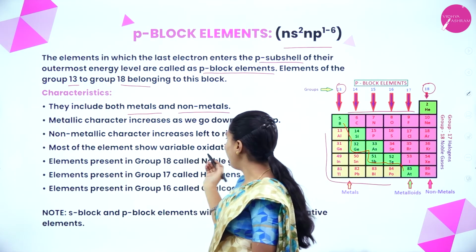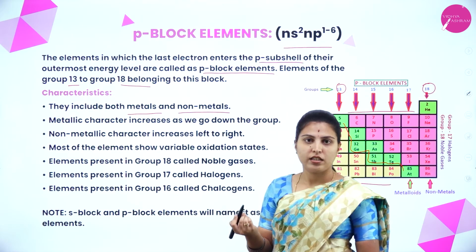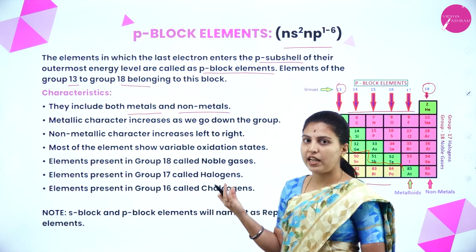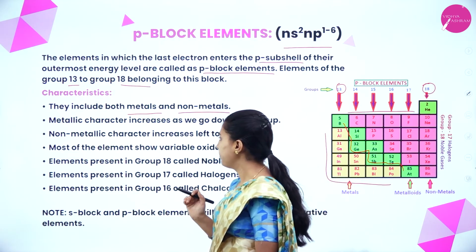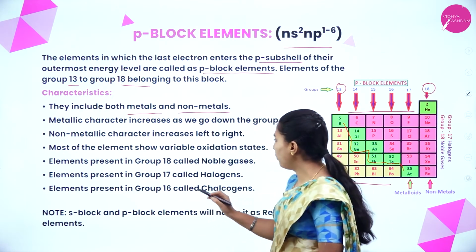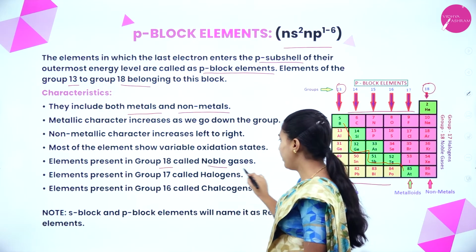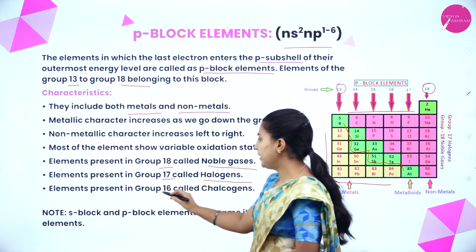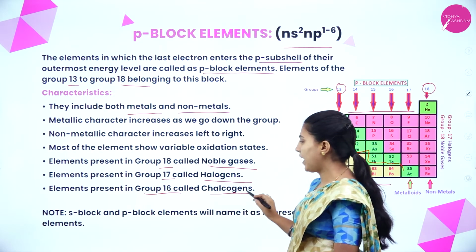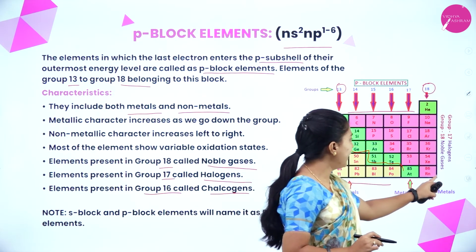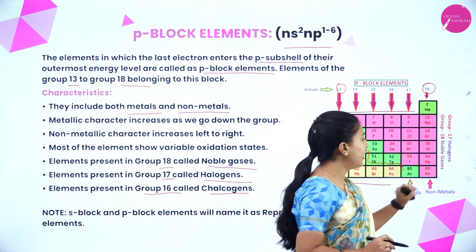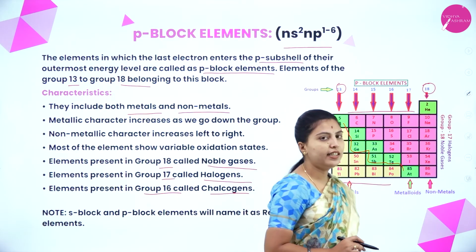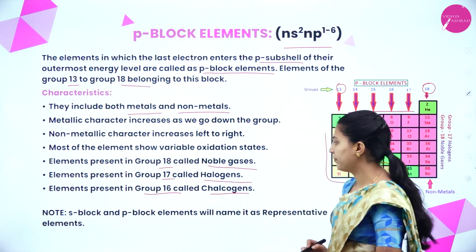Most of the elements show variable oxidation states. Here, many various oxidation states can be seen in this group. Elements present in group 18 are called noble gases, group 17 halogens, and group 16 chalcogens.